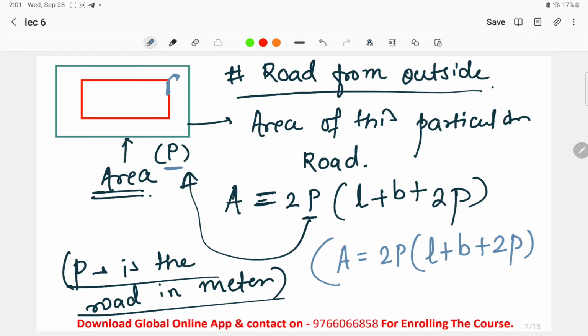P is the road in meters, in brackets L plus B plus 2P. This is the formula that we have to keep directly in mind, and if the question is asked, you can directly put in the values and find the answer.